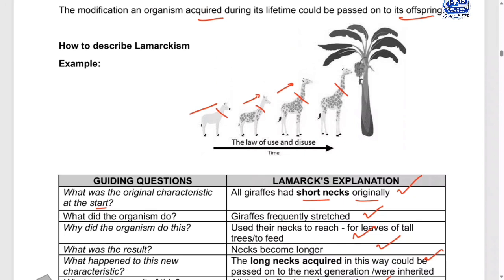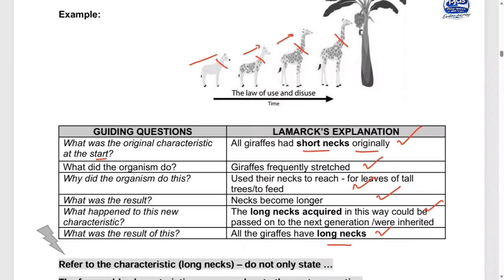Meaning that originally when the giraffes had short necks, they frequently started to do what? To use their necks. You see now. So their necks became long, and the acquired characteristic of having long necks was then passed to the next generation. That is why modern giraffes have long necks, according to Lamarck. You see?